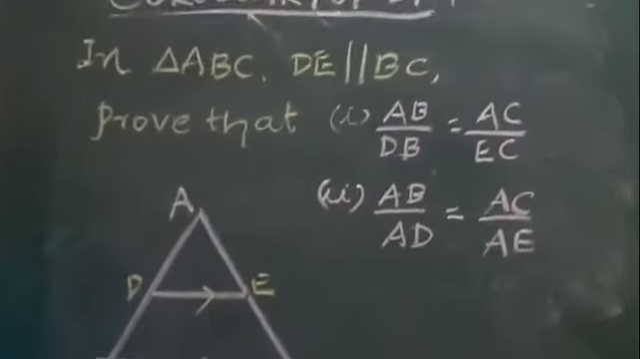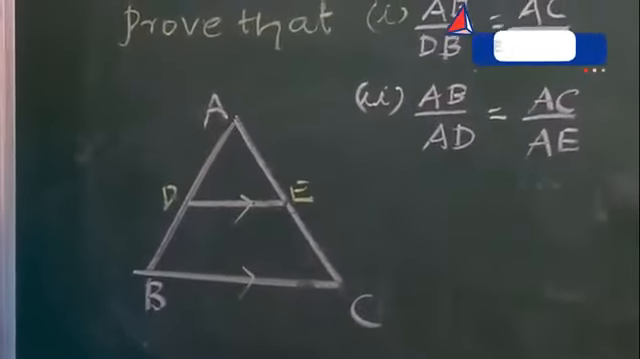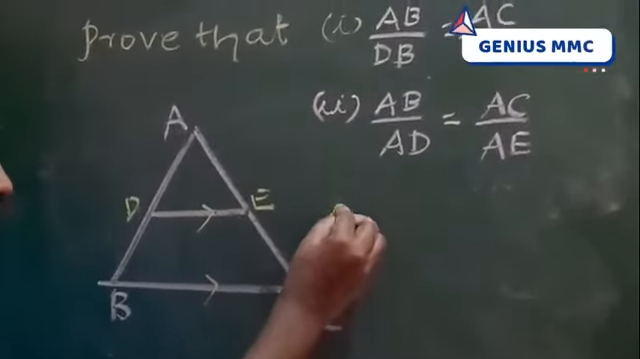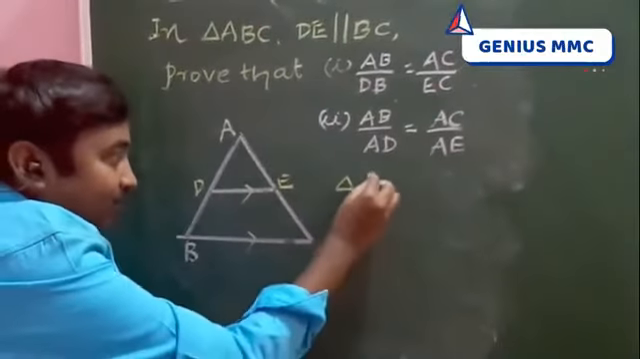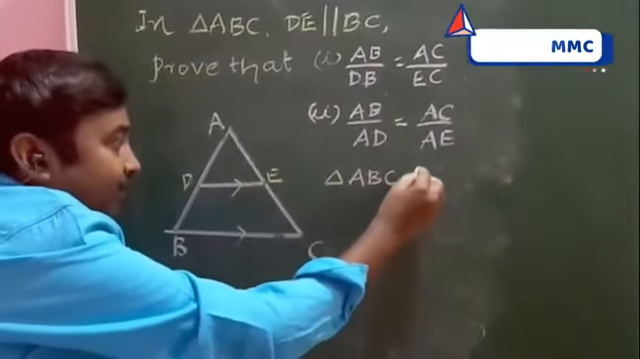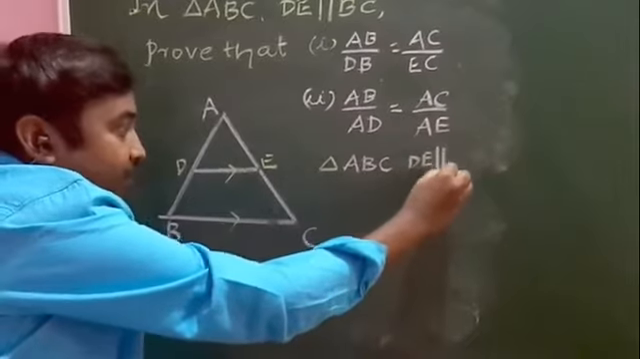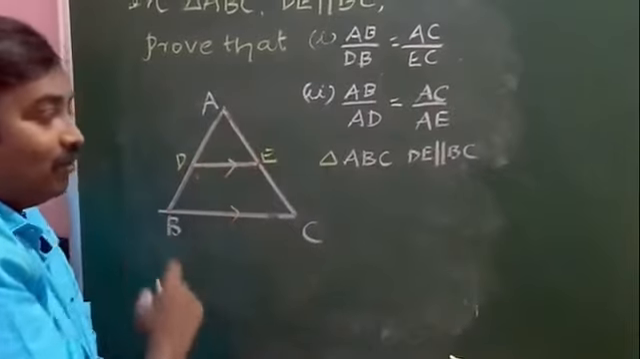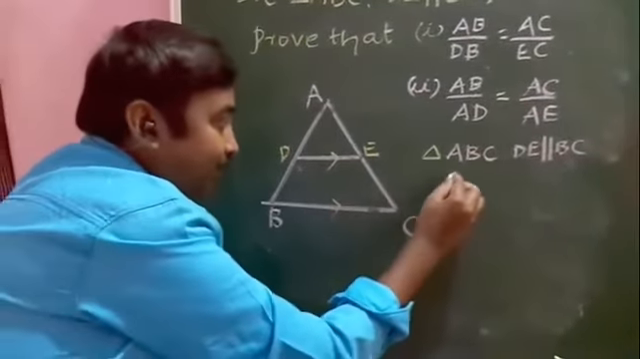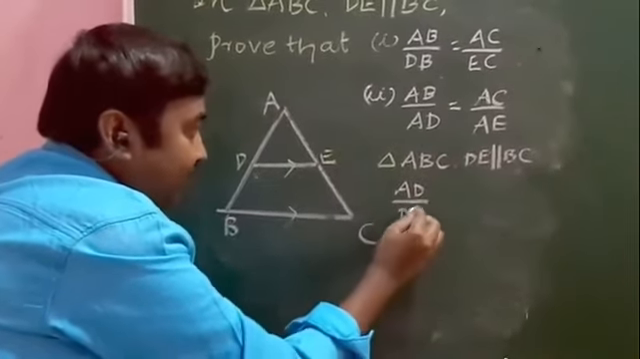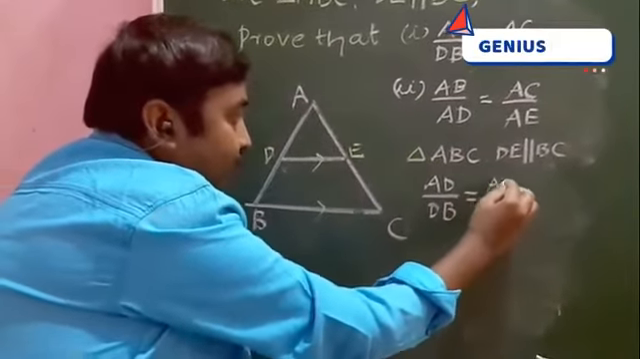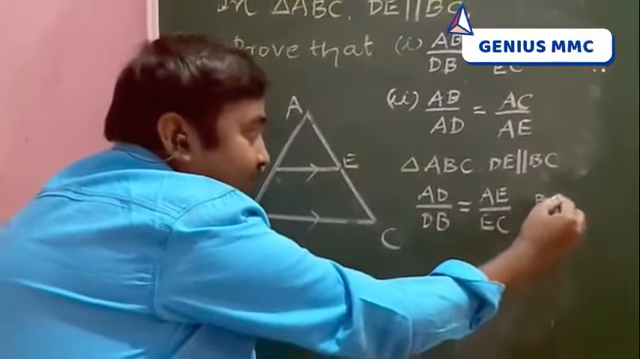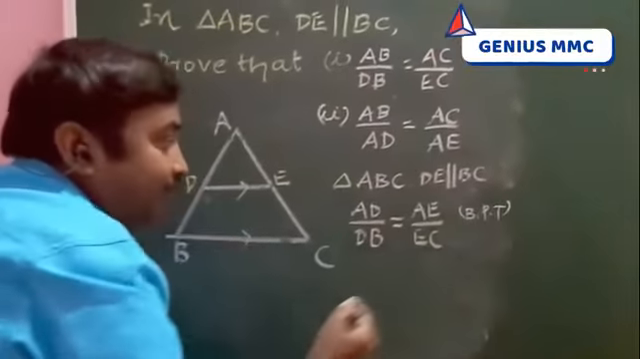Okay, first I will prove the first one. See students, here there is a diagram, triangle ABC. Here DE is parallel to BC. You write down the BPT formula. What formula? BPT. AD by DB is equal to AE by EC. The reason is BPT.